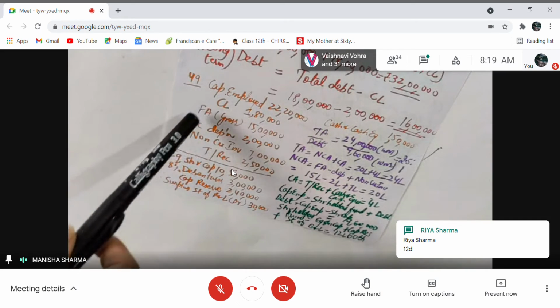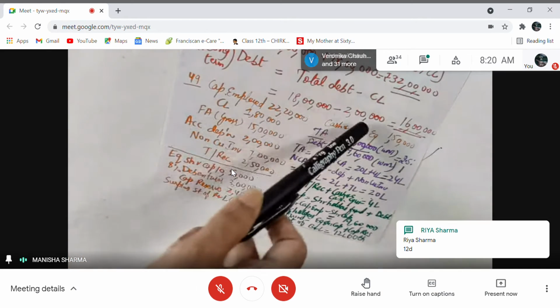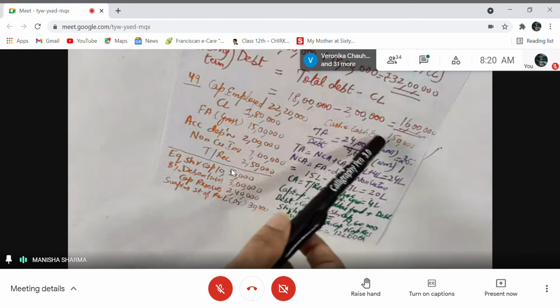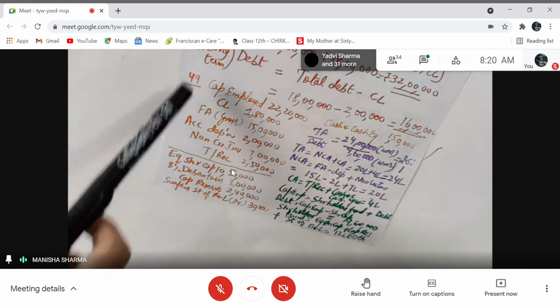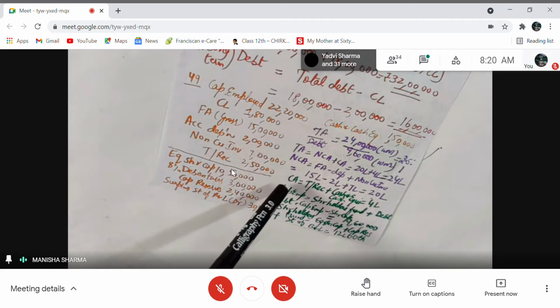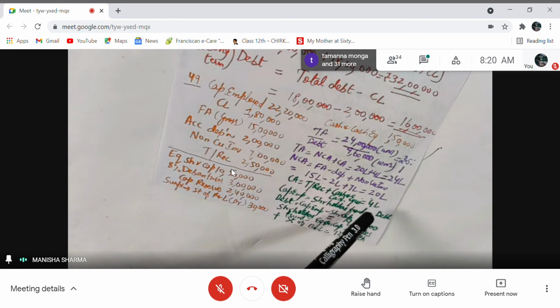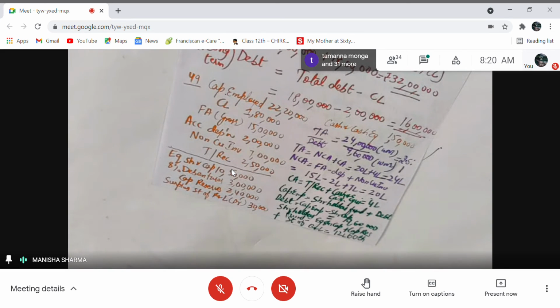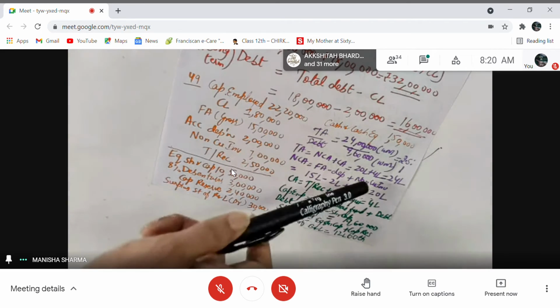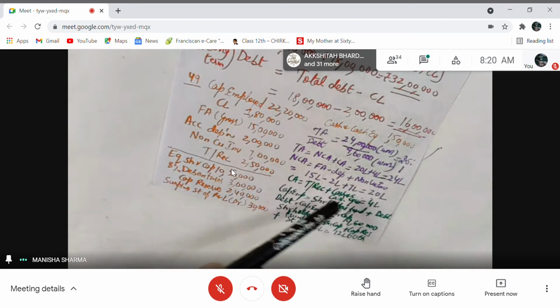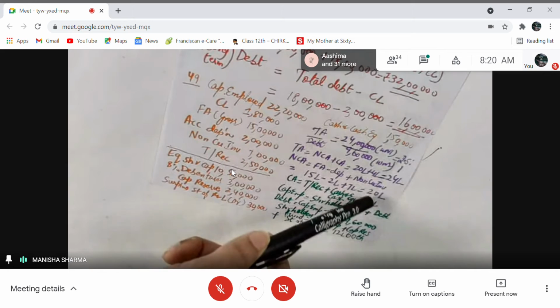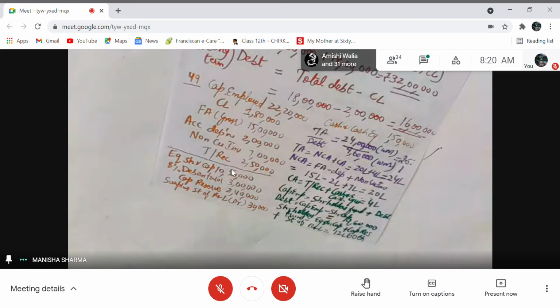So I'm taking the sum of non-current assets plus current assets. Total assets are coming to be 24 lakhs. 20 lakh are the non-current assets and 4 lakh are the current assets. If I add 20 lakh plus 4 lakh, I get 24 lakh as the total assets, right?